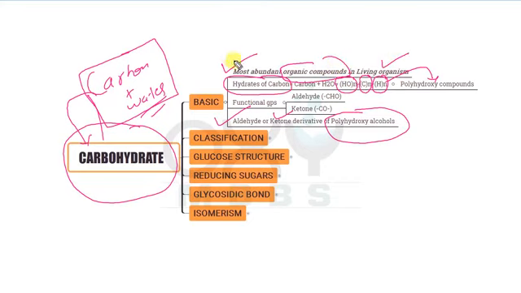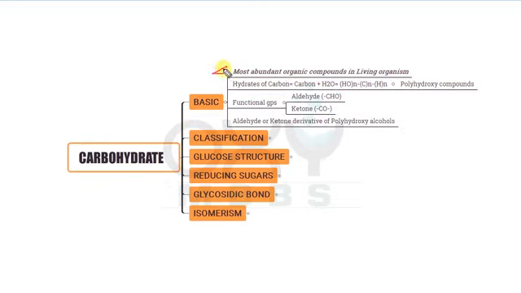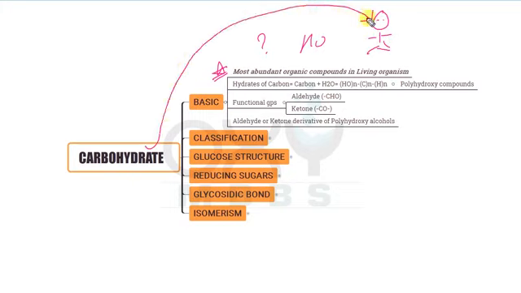It is the carbohydrate. So my dear friends, this is a most important MCQ: which is the most abundant organic compound present in the living organism. Living means every individual, every living organism, all, including human beings also. In the human being also, carbohydrate is the most abundant organic compound.